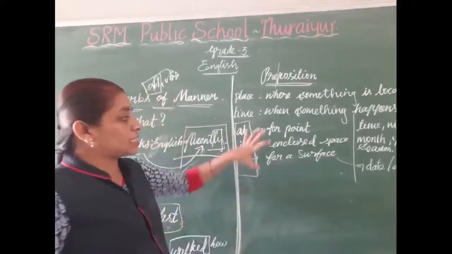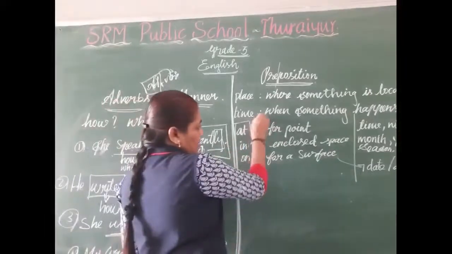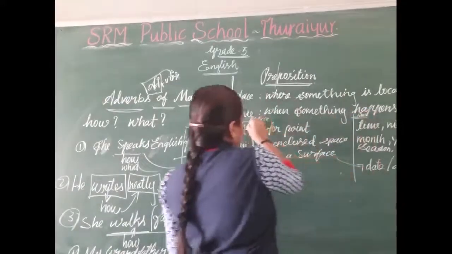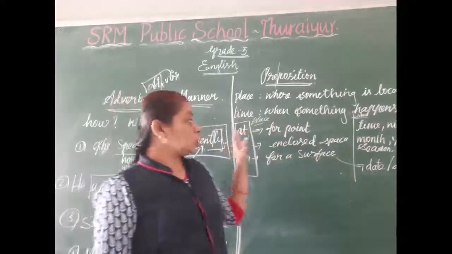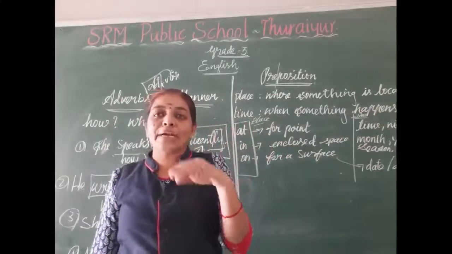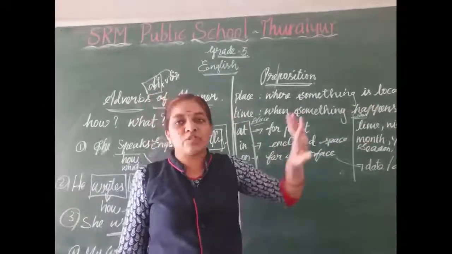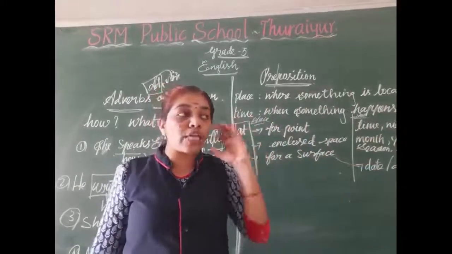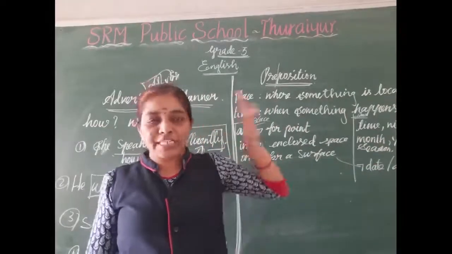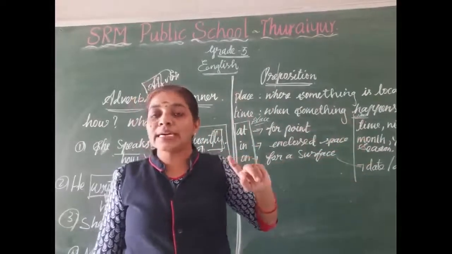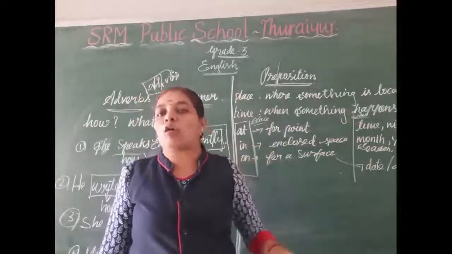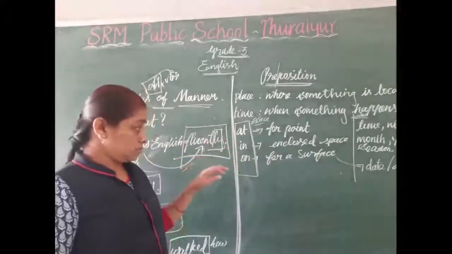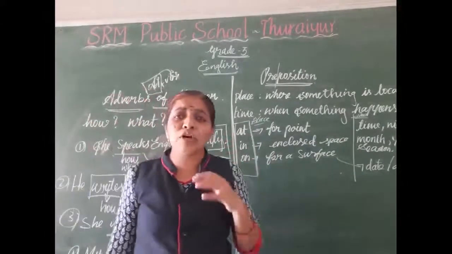First we will see preposition of place. This is for a place. This is for a time. Preposition of time. Preposition of place. At is for mentioning a particular point. We are pointing out a particular place. She is waiting at a bus stop. Here, we are pointing out a particular place. When we point out like this, we want to use at. Okay? In.